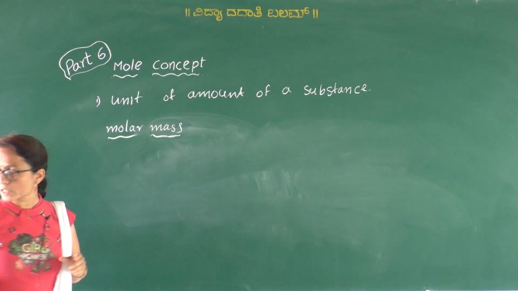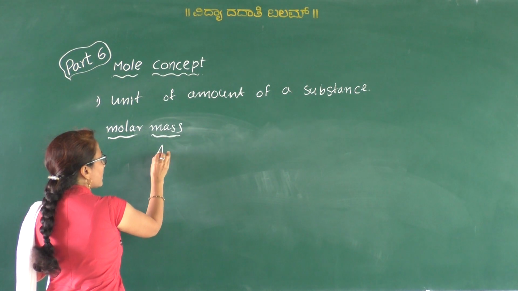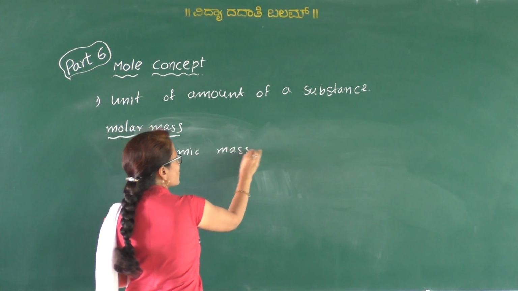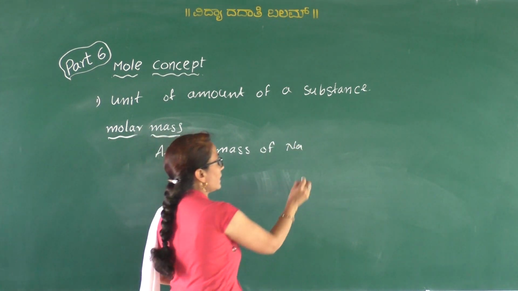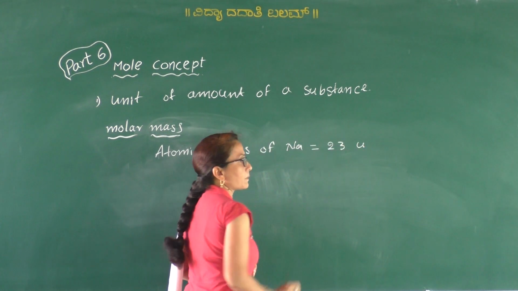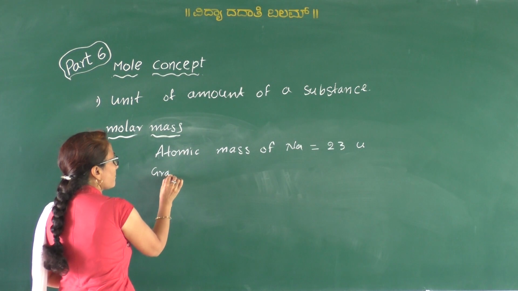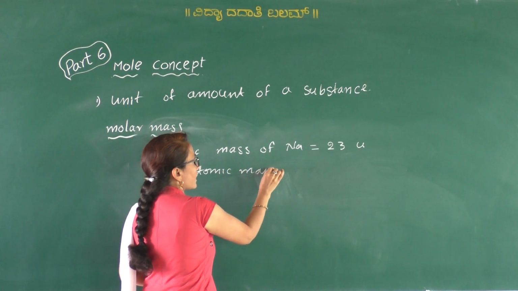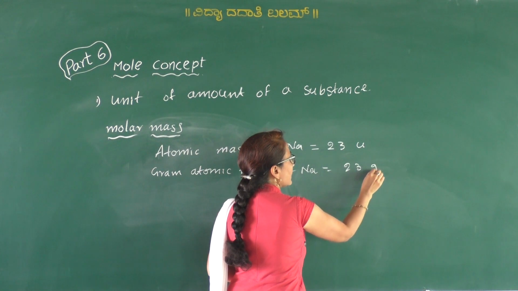Now consider the element sodium. The atomic mass of sodium is 23 U, that is atomic mass unit or unified mass. The gram atomic mass of sodium is equal to 23 grams.